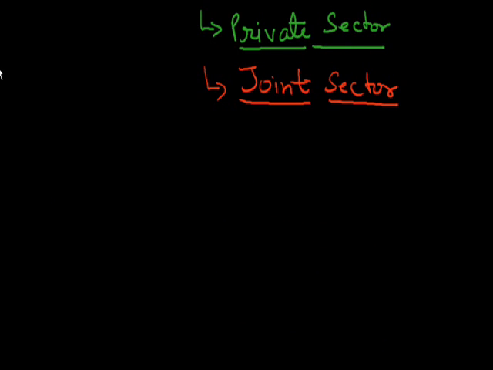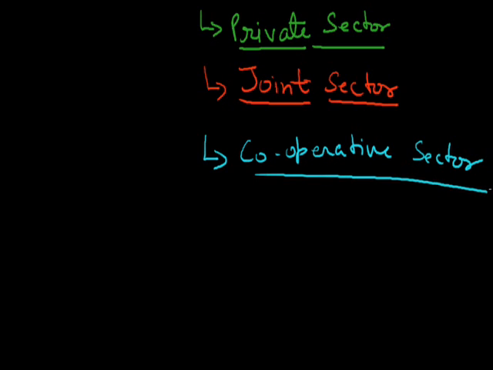The next type of industries is that type where the work is done with the cooperation of the people and the government. These industries are called the cooperative sector. The cooperative sector industries means where the owner is both the producer and the supplier.